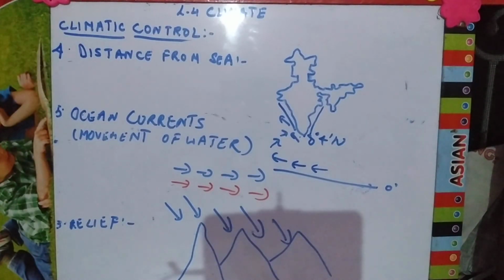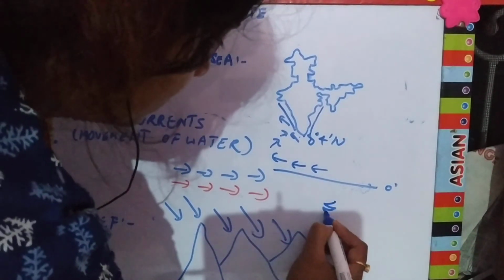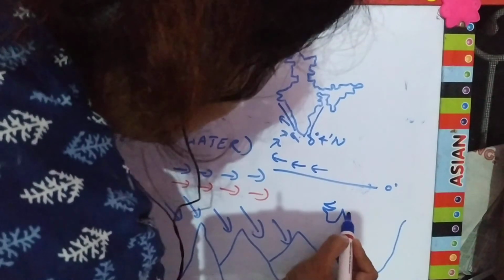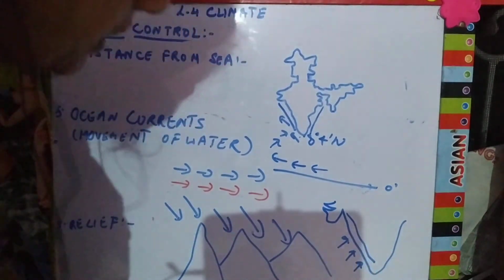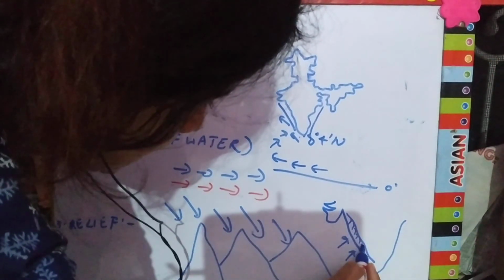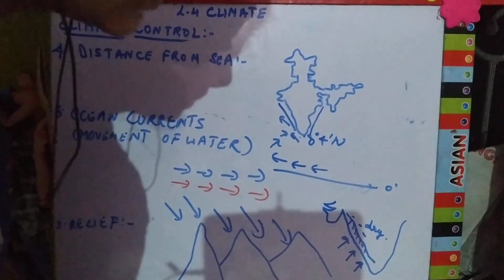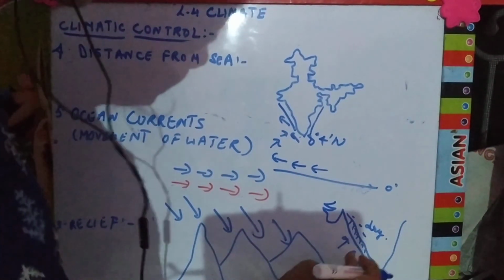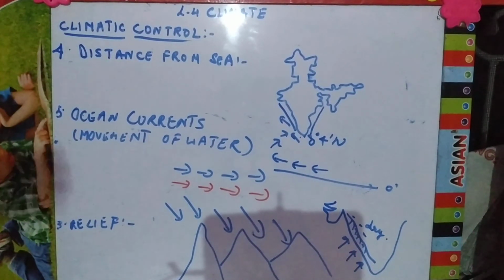Mountains also help in precipitation. They can cause rainfall because they stop the clouds from going away from the country. Take the example of the Western Ghats. The Western Ghats lie here. When the winds come from the ocean area, they strike the Western Ghats and give rainfall in this part of India, whereas this side remains dry, because the clouds strike the Western Ghats. The Western Ghats is a hilly area and it gives rainfall in the western part of the Western Ghats. So this is the effect of relief.